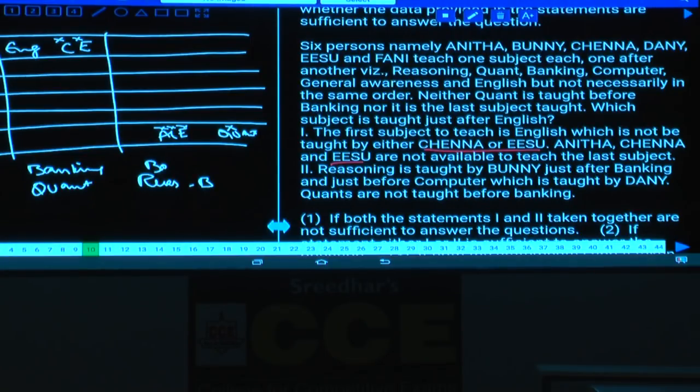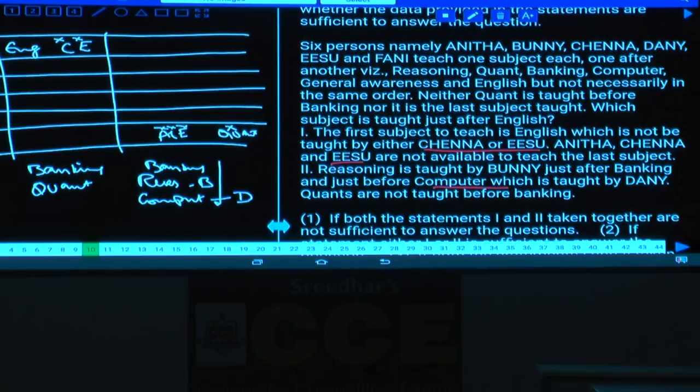Just after banking, and just before computers. So these three must be together: banking, reasoning, and computers must be together, isn't it? And just before computer, which is taught by whom? Computer is taught by Danny.